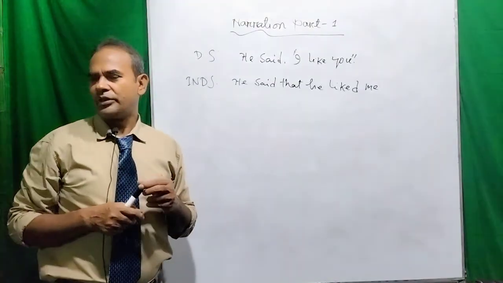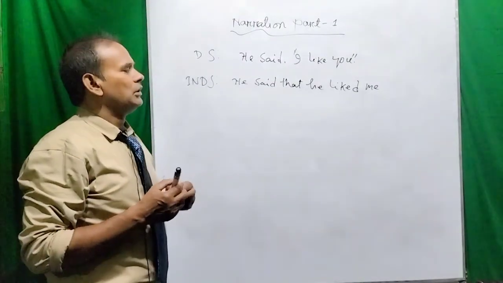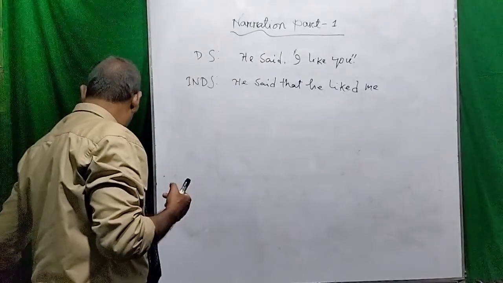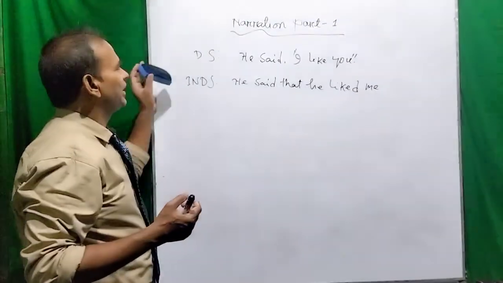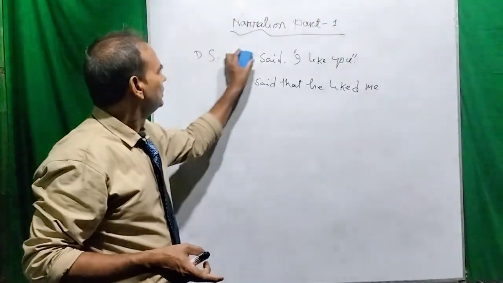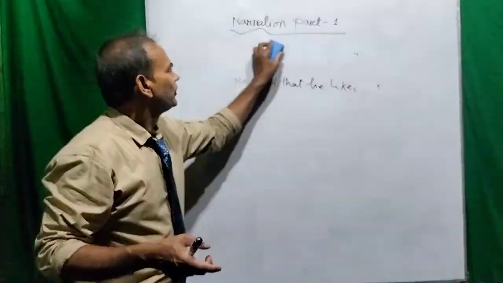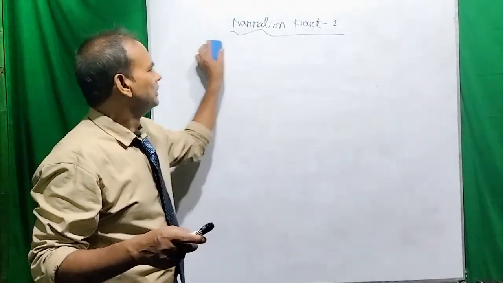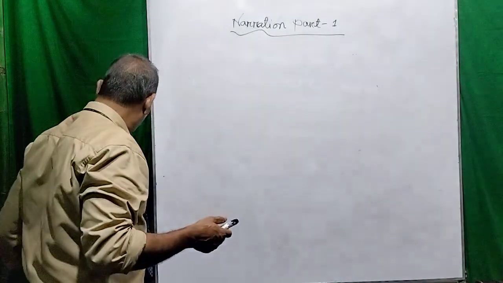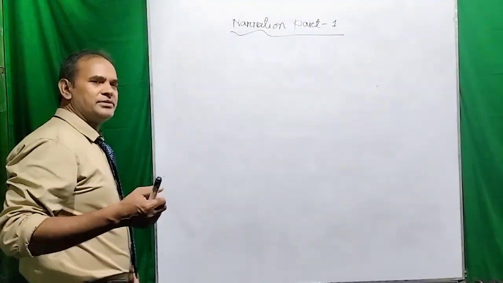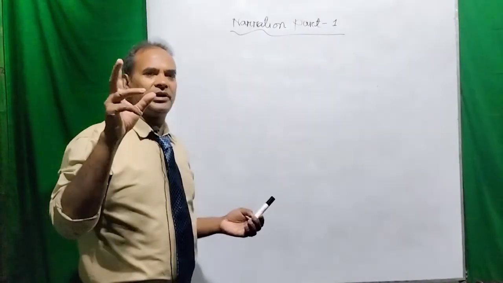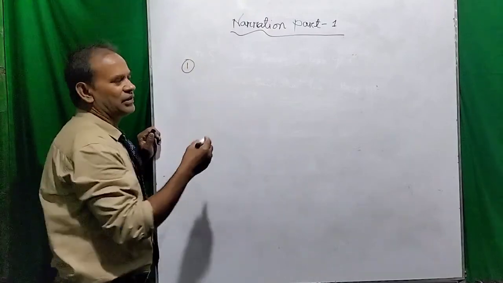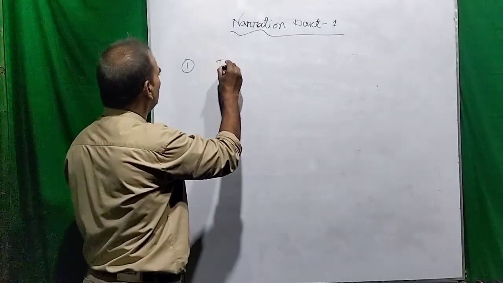But what are the rules? Today I would like to remind you of the rules of changing the direct speech into the indirect one. There are really 5 rules, and if you know the rules, it will be very easy to change the direct speech into the indirect one. First of all, I would like to tell you rule number 1.